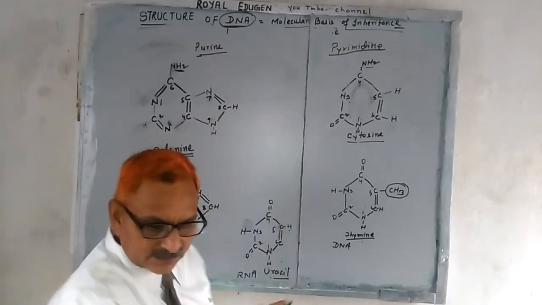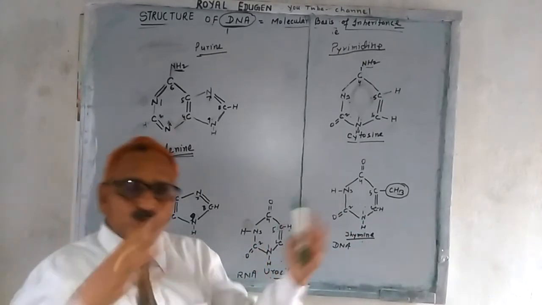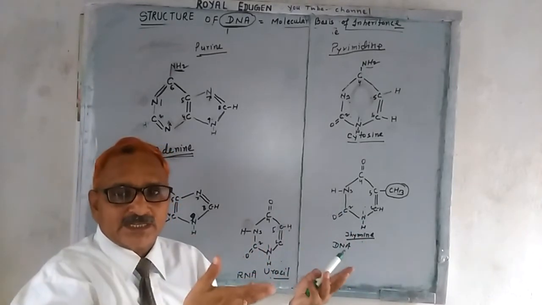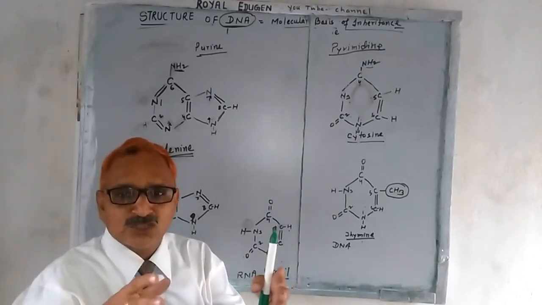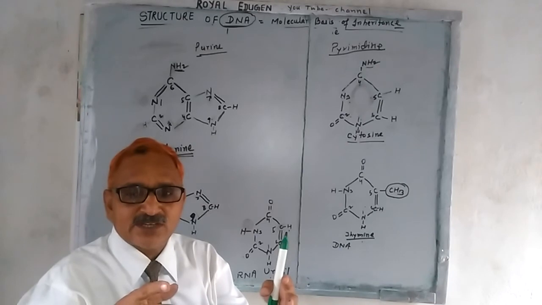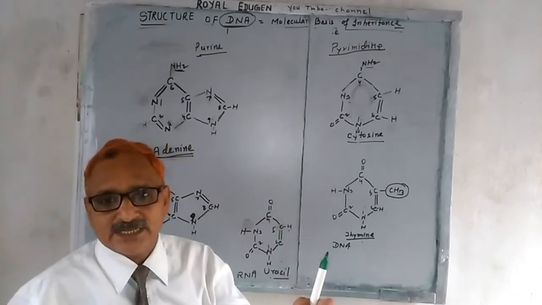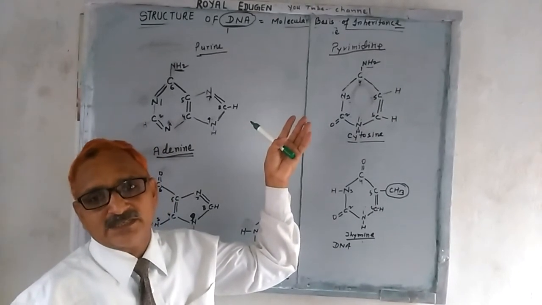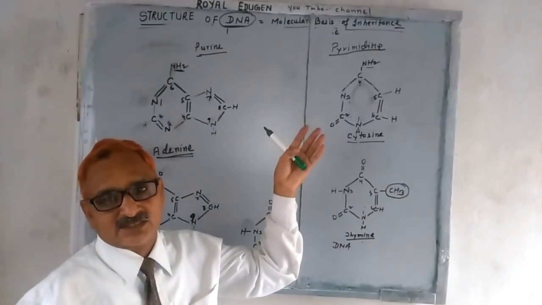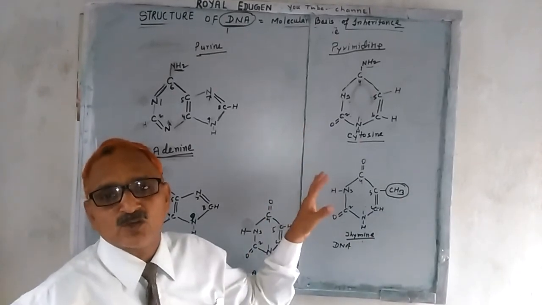After this I will compile the sugar, phosphate as well as nitrogenous bases to make the mononucleotide, then dinucleotide and then the polynucleotide structure. We have already discussed that DNA is a polynucleotide structure. So after that, let us see the mononucleotide.